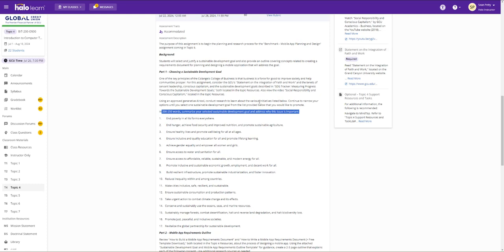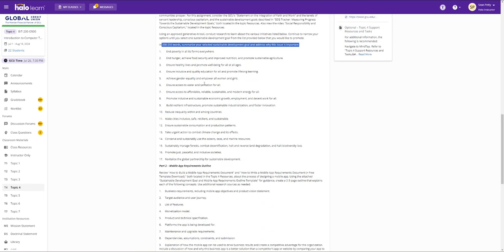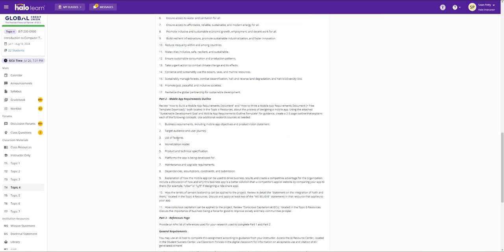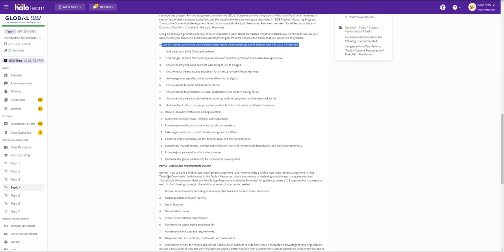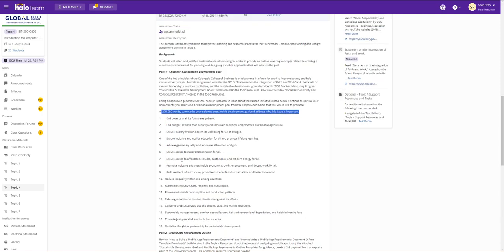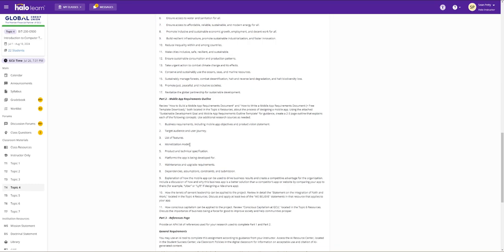Okay, so you're only going to be writing an introduction of about 200 to 250 words. That introduction is going to be based off of one of these items here. Now, there's a part 2 to this, where you're actually going to structure the document. So part 1 is really just choosing an item from here, right? You're going to choose an item from here. And then part 2 is going to be your outline.